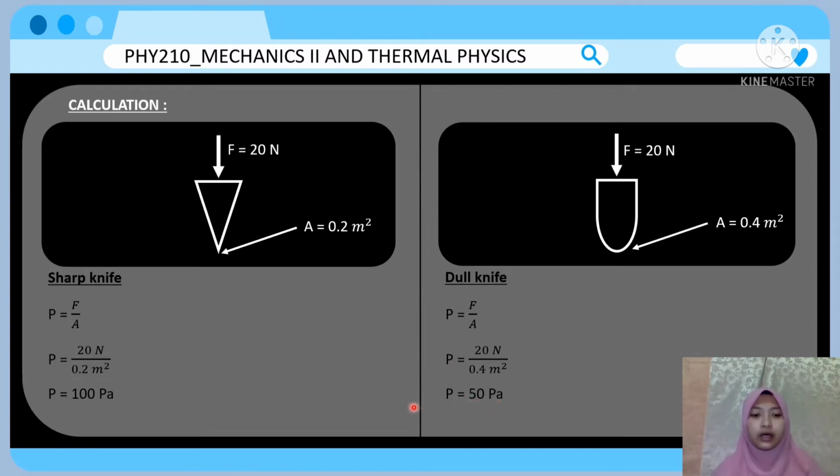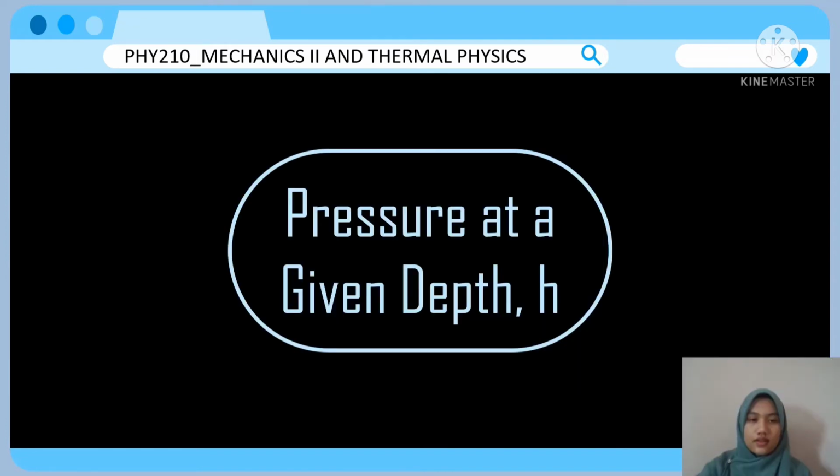Okay, so we got both of the values of pressure here. We can see the difference between the pressure for the sharp knife and the dull knife. The pressure of the sharp knife is higher than the pressure of the dull knife, and we can also see that the surface area of the sharp knife is less than the dull knife. Here it's proved that an object with small surface area can produce a huge amount of pressure. I will continue explaining about pressure at a given depth h, also under the topic pressure in a fluid.